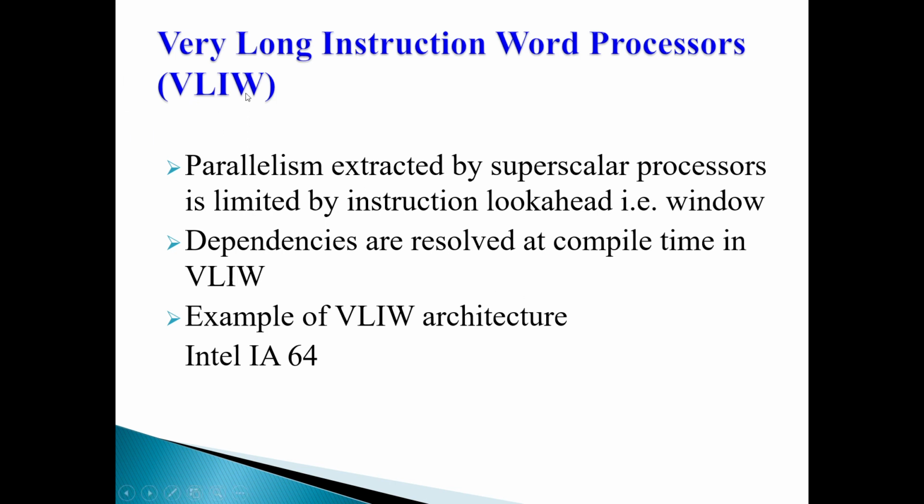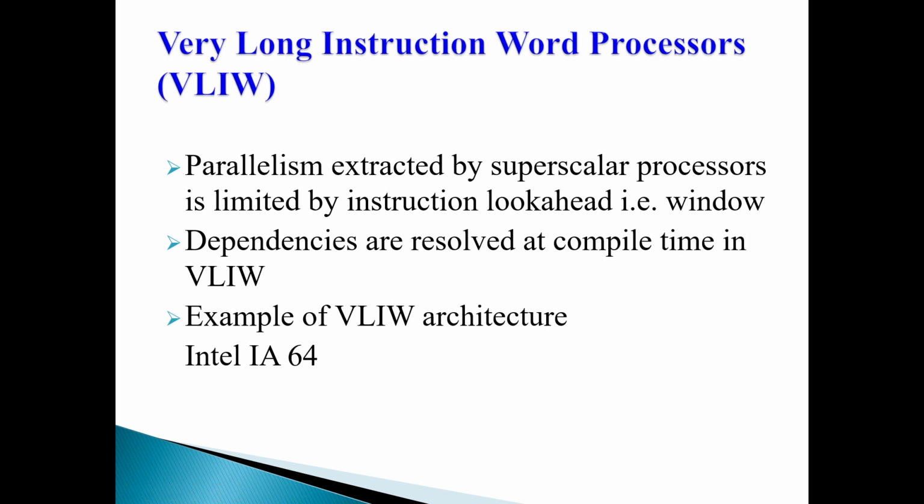Next, the VLIW architecture. It is not in detail, but you should know it in contrast with your superscalar. Very long instruction word processors. The parallelism extracted by superscalar processors is limited by instruction look ahead, that is the window, as we just saw.